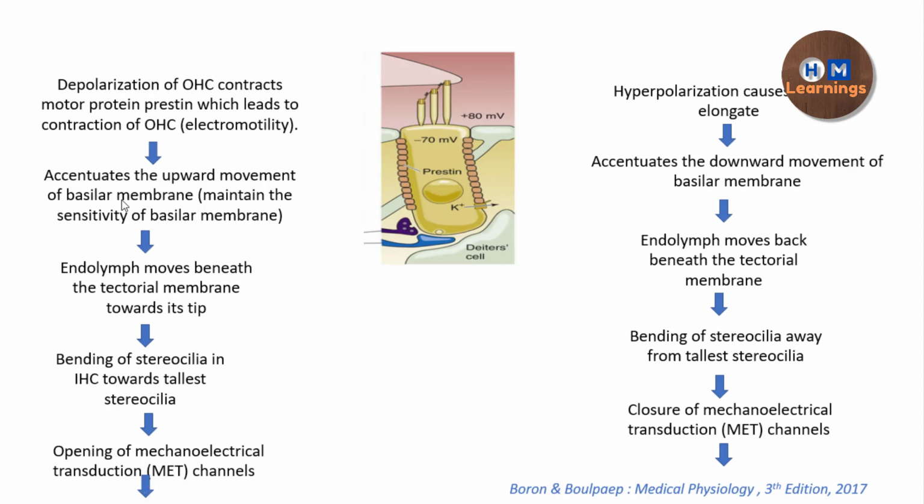The patients who lack this, whose outer hair cells are not able to contract, have impaired hearing. So after that, the endolymph moves within the tectorial membrane towards its tips. This can be clarified in this diagram.